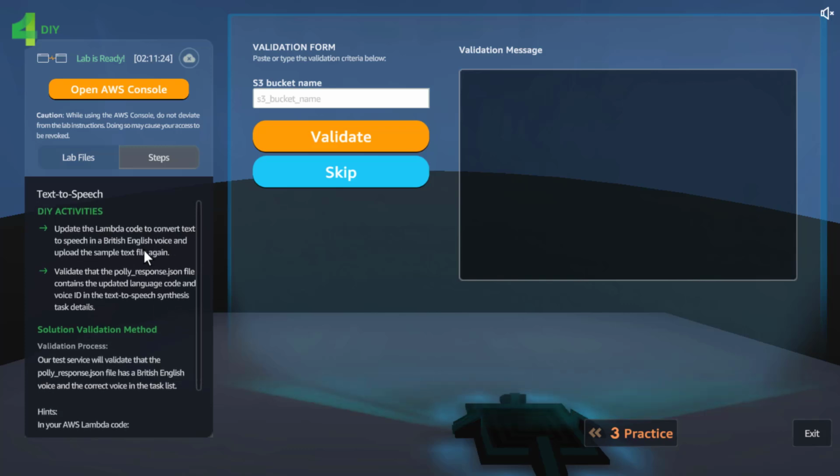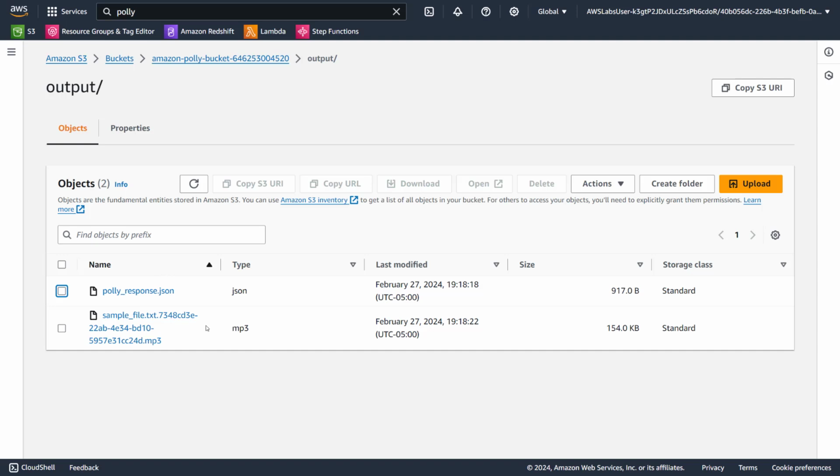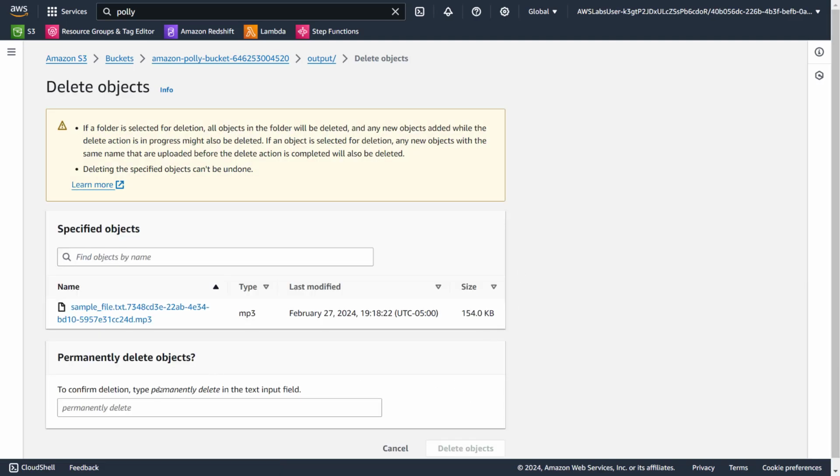And for the DIY, they want us to update the British English voice, upload the text file again, and give them the bucket name. So let's go ahead and give them the bucket so that they'll get that file, I guess. Even if you don't delete, that's fine, it will overwrite it.